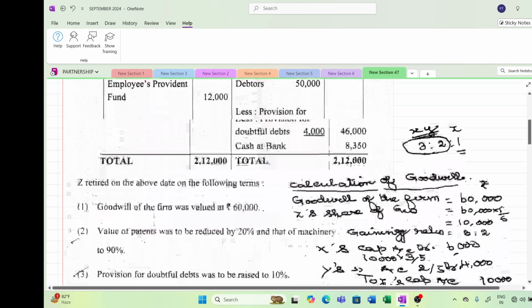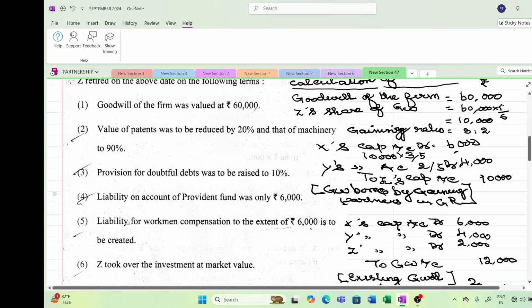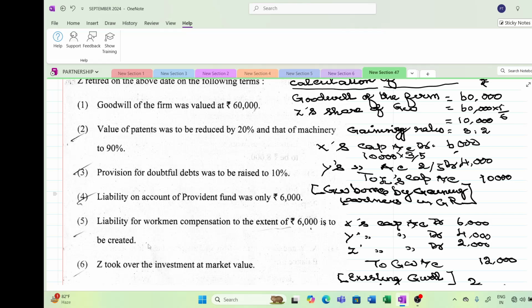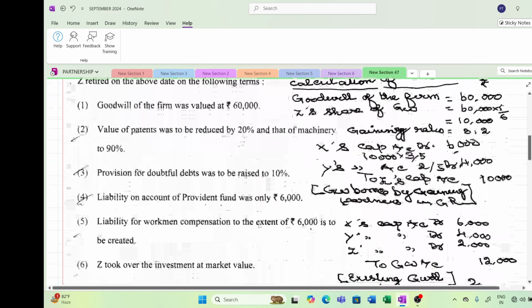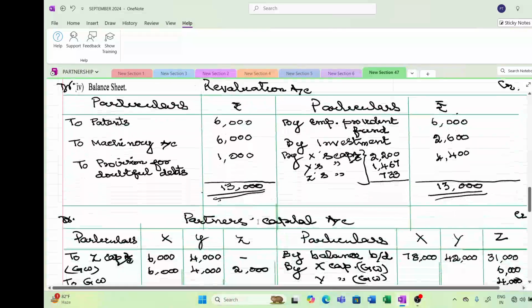They have told something about the workman compensation fund. Liability for workman compensation to the extent of 6,000 is to be created. They expect some claim of 6,000 rupees. Though they have provided for 12,000, the claim may be only for 6,000. So what we have to do? We have to create only 6,000 rupees and the balance 6,000 will be distributed among the partners.